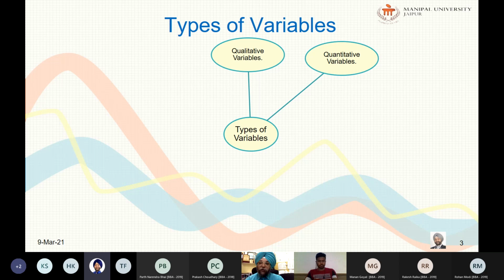You can have a few more examples from the point of view of research. Suppose the number of accidents in 12 months, you can count. The number of mobile cards sold in a store. You cannot sell half a mobile card, right? Or number of patients admitted to any hospital in a specified period. Number of branches of a bank opened annually during 2001 to 2007. Right, so these all are the discrete variables.